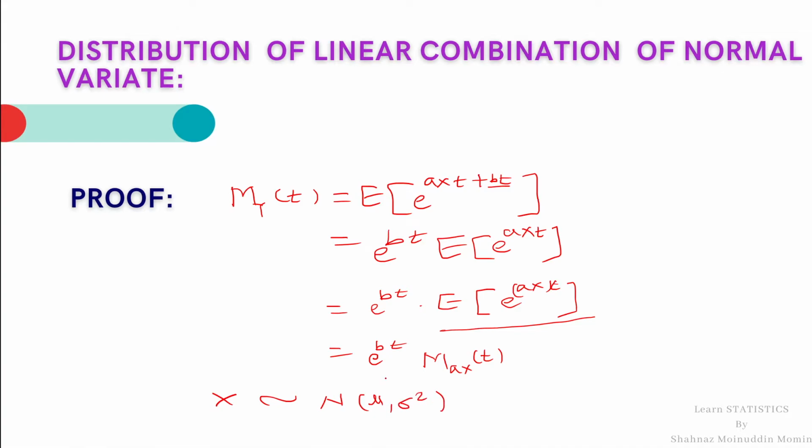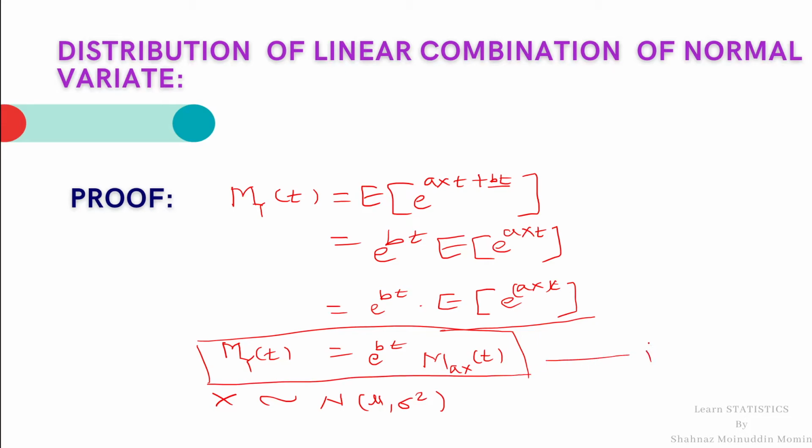then its MGF, which we have already learned in the previous lecture. If students want to learn that topic, then click on the I button at the top right corner of the screen, and the link of that lecture is also mentioned in the description below. Here we have obtained M_Y(t), the MGF of the random variable Y. Let me call it equation number 1 for our further reference.